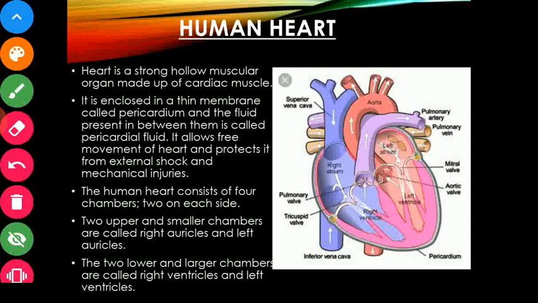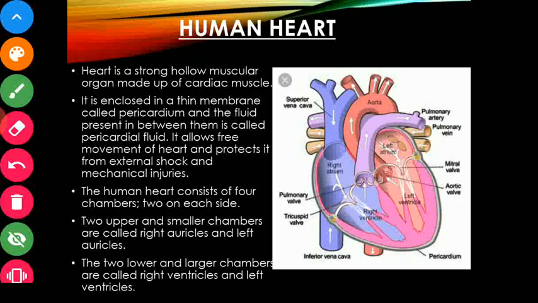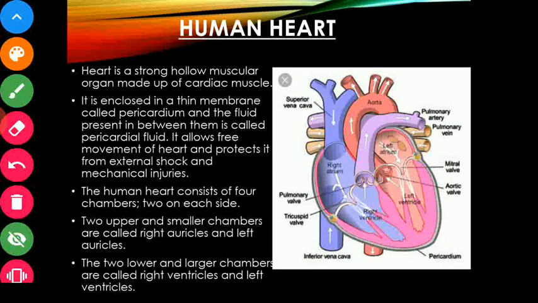Second point is it is enclosed in a thin membrane called pericardium, and the fluid present in between them is called pericardial fluid. It allows free movement of heart and protects it from external shock and mechanical injuries. So this heart, if you see this covering, it remains inside this thin membrane.